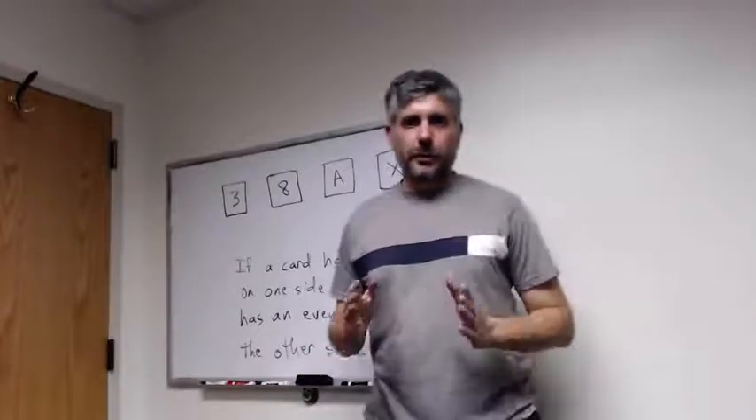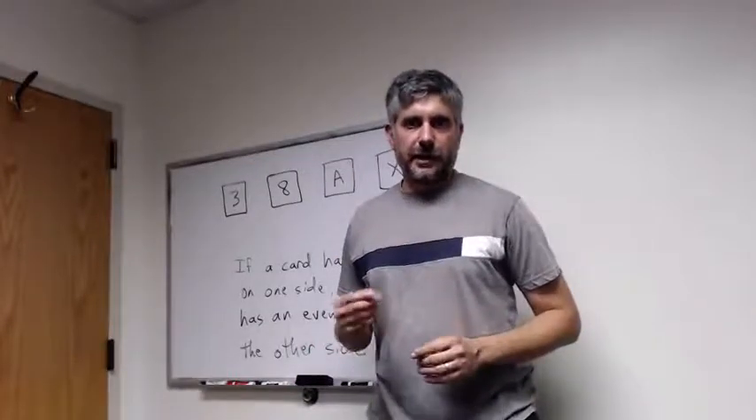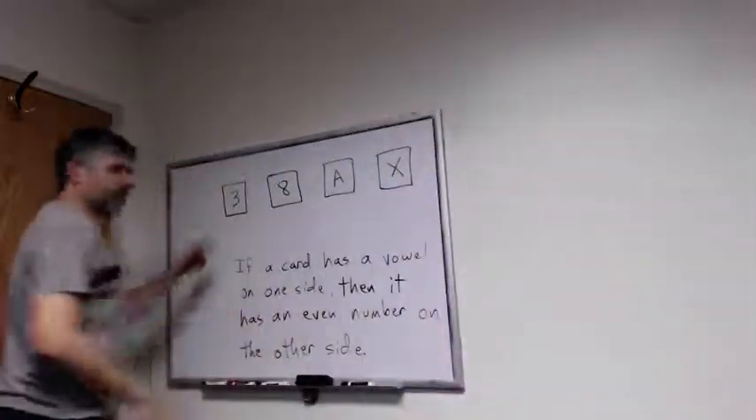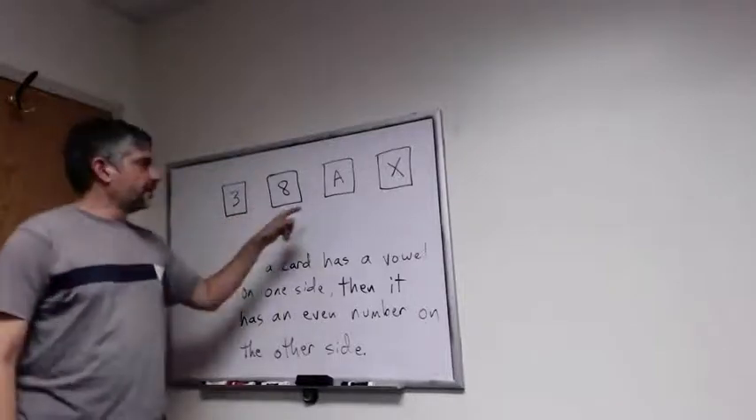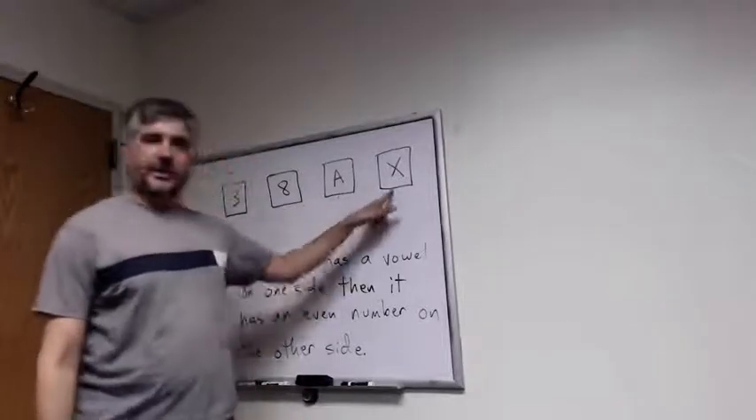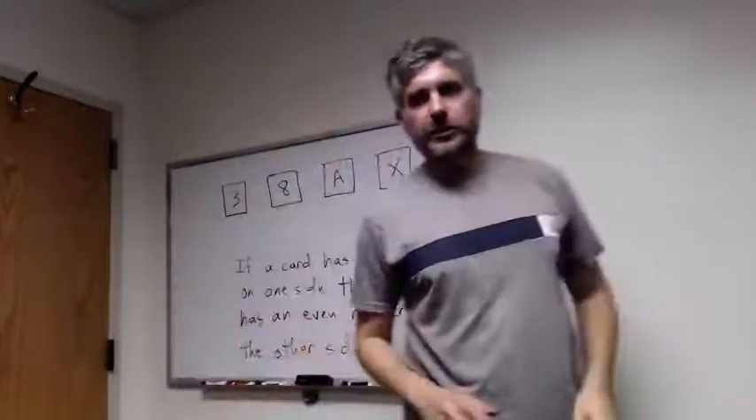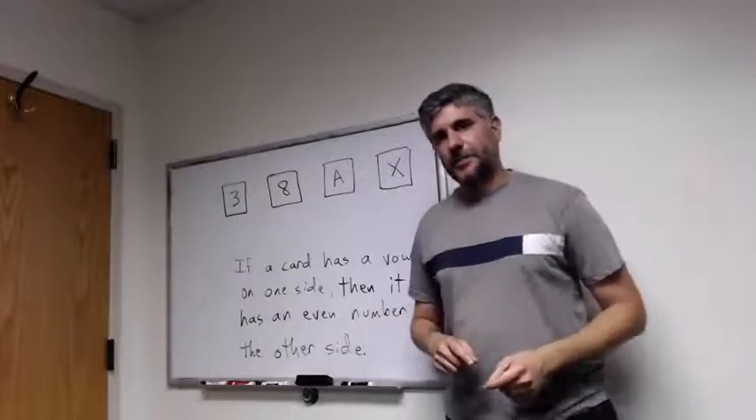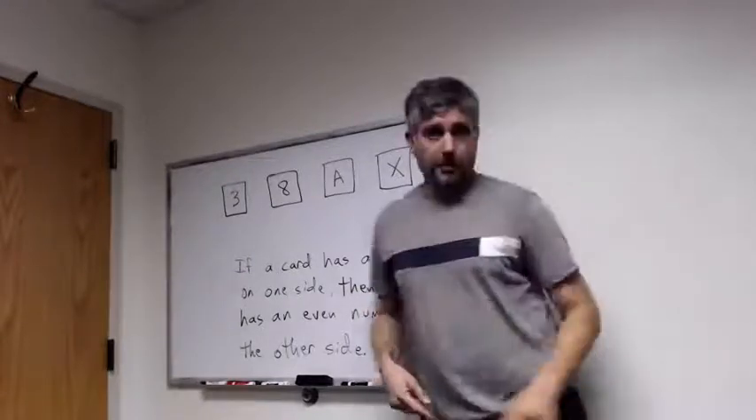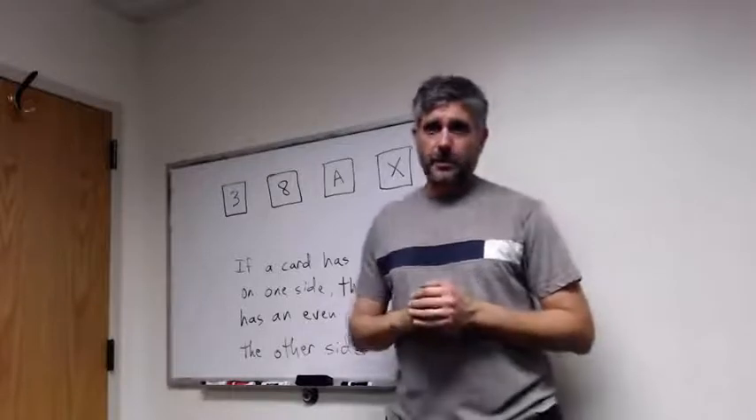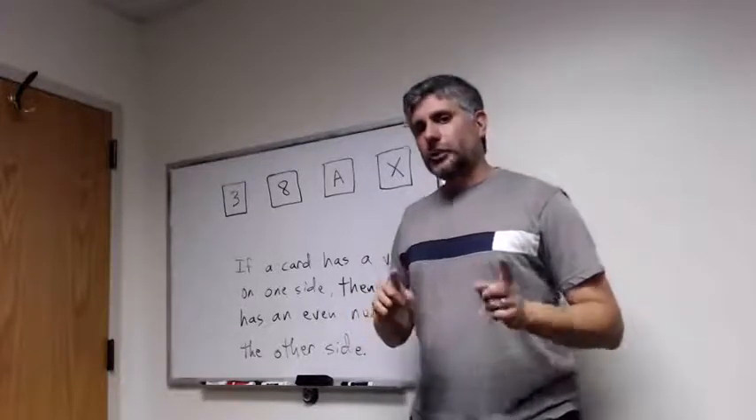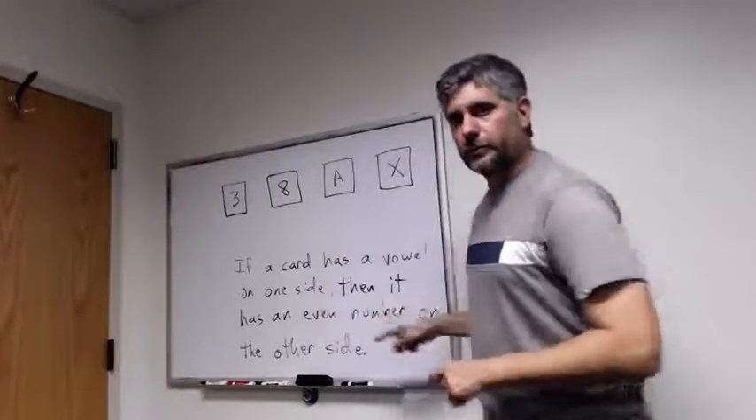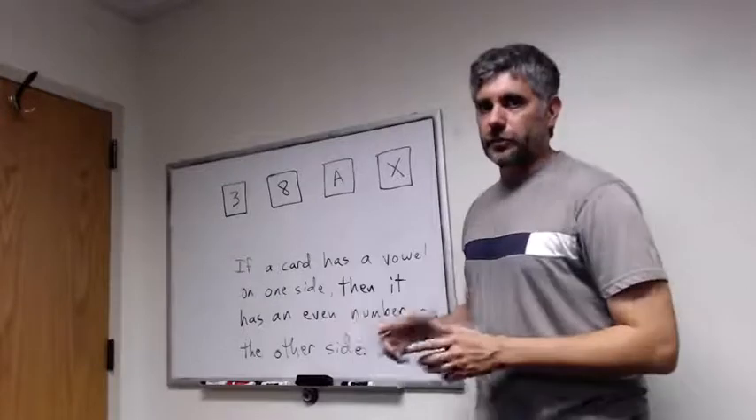Let's consider how well you understand the propositional connective if-then. Suppose you have four cards. This card has the number 3 on it, this card has the number 8 on it, this card has the letter A on it, and this card has the letter X on it. Now consider this claim. If a card has a vowel on one side, then it has an even number on the other side. Now I ask you, which card or cards would you need to flip over in order to verify that this claim is true?